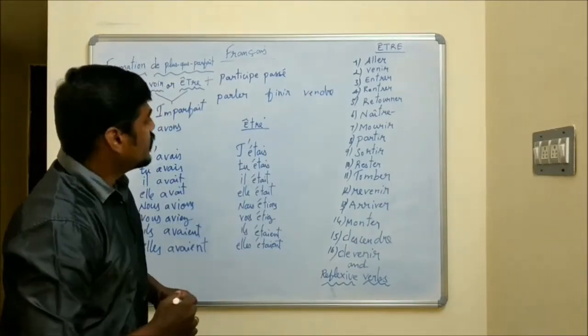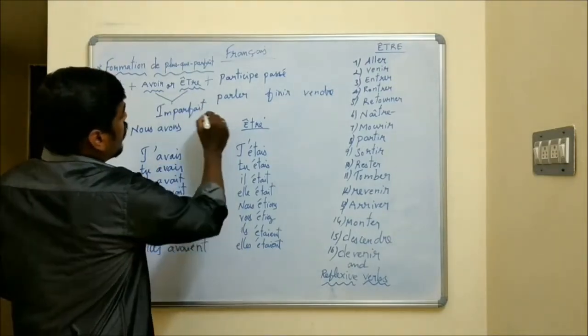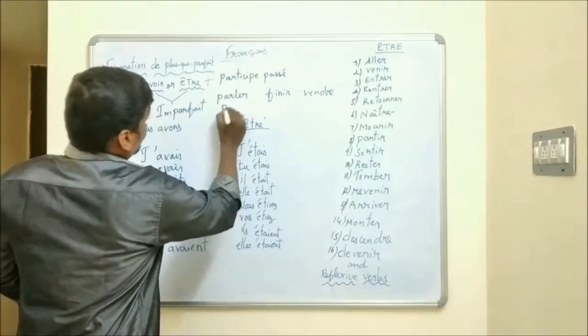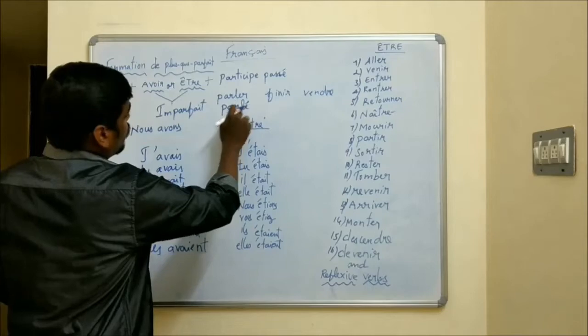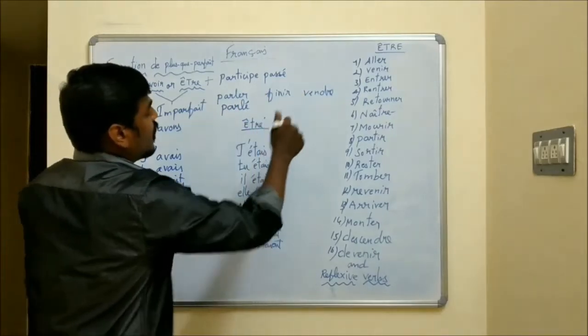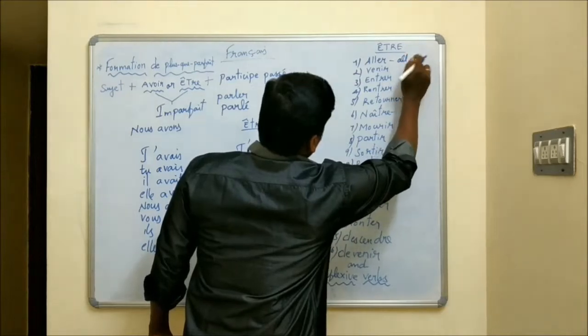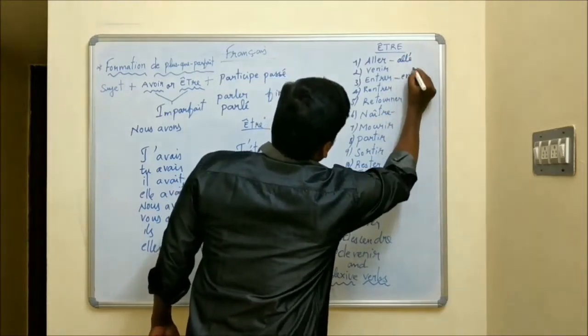Okay, now we are going to find the past participle of the given verb. Parler. Parler is a first group verb. For a first group verb, first you should remove ER and then put accent aigu. It is called accent aigu in French. Parler, parlé. So listen here. Aller is a first group verb. We drop er and add accent aigu. And entrer, first group.